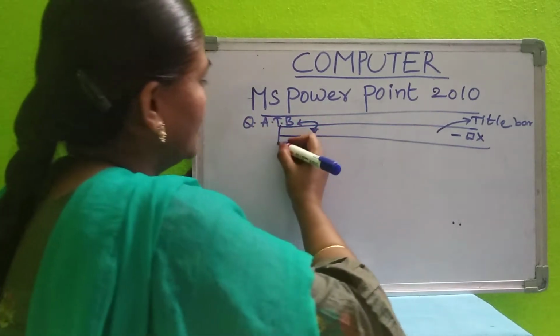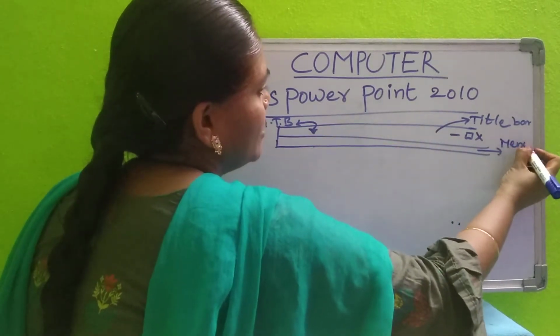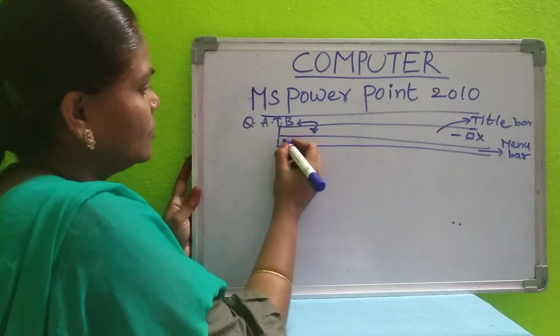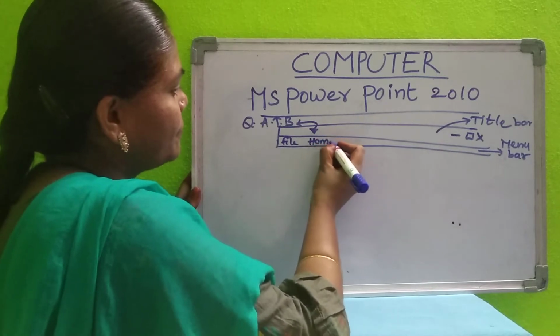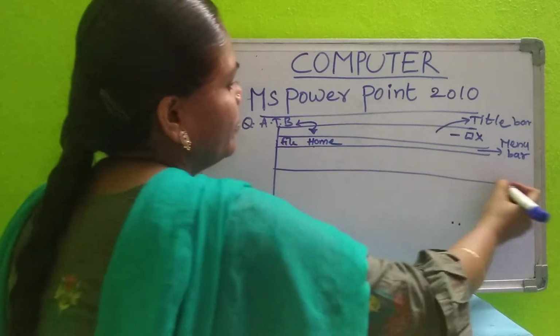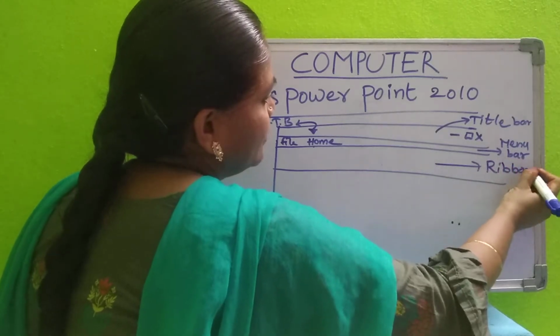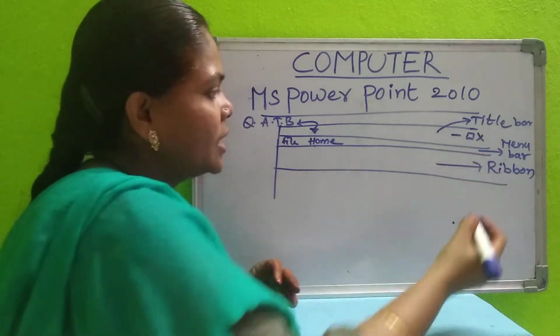So next one we have the menu bar. So this one is the menu bar. On this we have file, insert, edit, all those we have here. When you click on this home tab, one ribbon will be opened. This is called the ribbon. Here you can select different handwritings, colors, bold, italic, underlines, all those you can select.